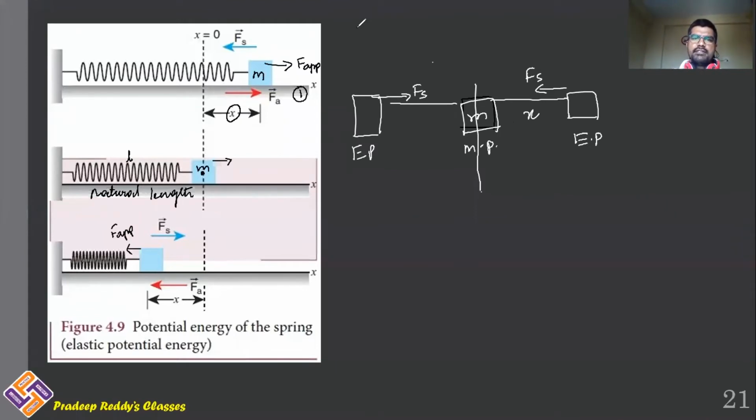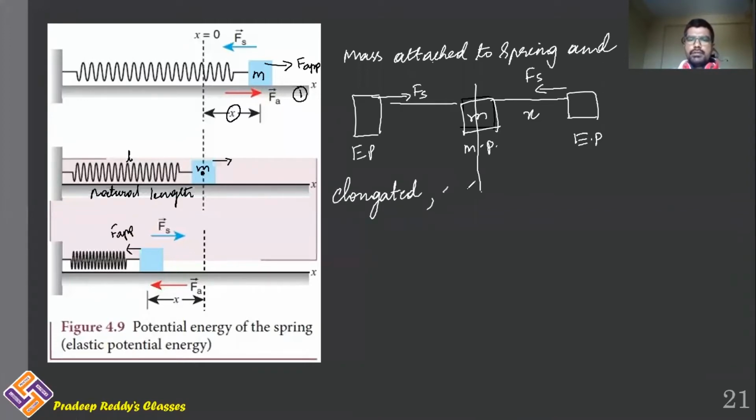Therefore, mass attached to spring and elongated executes simple harmonic motion.